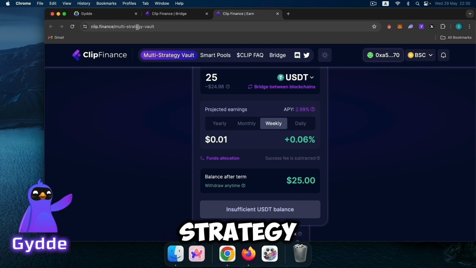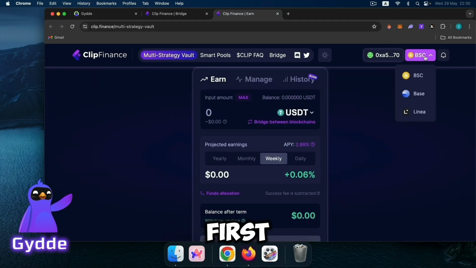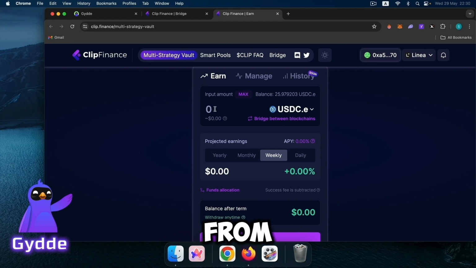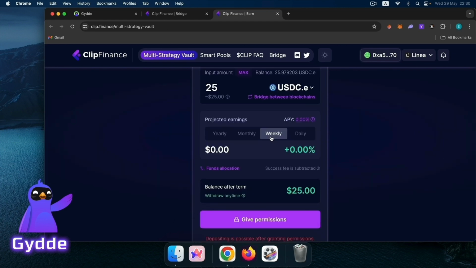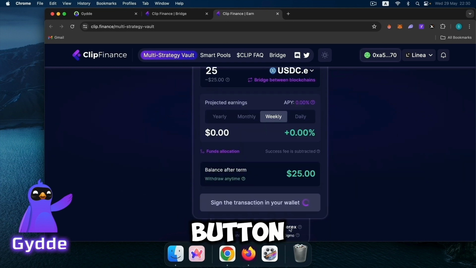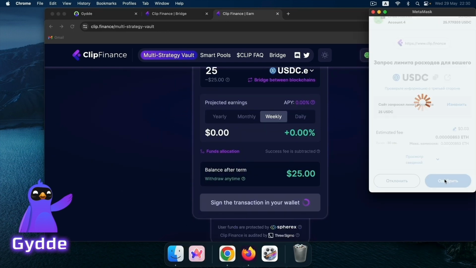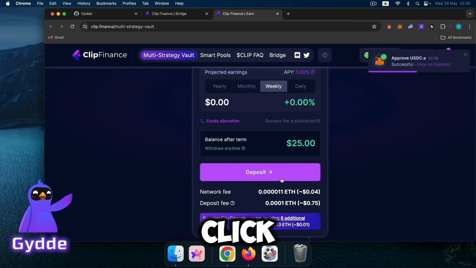ClipFinance, Multi-Strategy, Vault. First select Linear Blockchain, change the network. Now select the amount from 25s. The more, the more points you get. Select the time, click on this button. Next. Approve. Click Deposit.